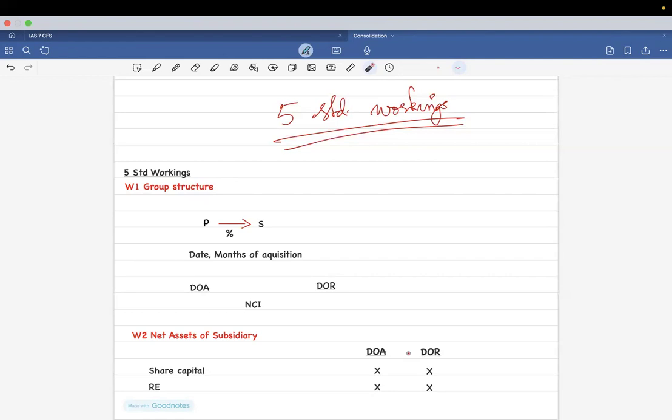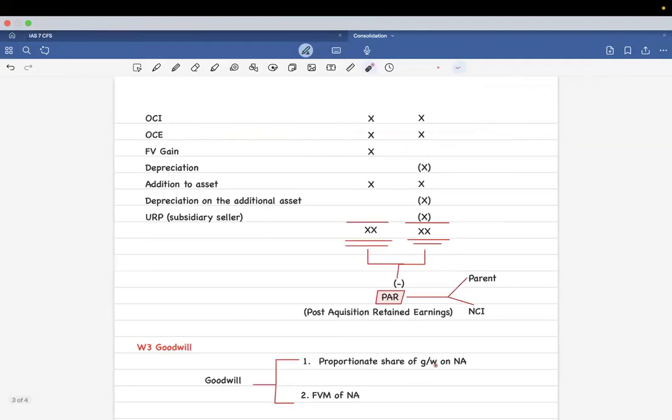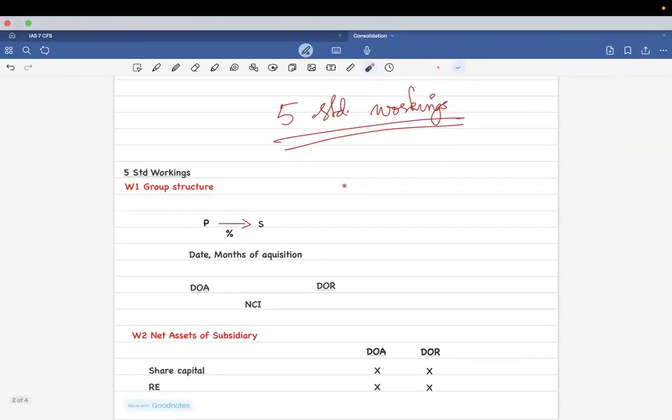So you're going to take it accordingly. Or else you will just have the DOR, and the DOA values would be separately given. Clear? That is the easiest scenario. So you have to be careful how you take it. Share capital, if there is no issue of shares, the DOA and DOR are always the same. In FR, it is always the same. Retained earnings, the chances are you have to add profit for DOA in order to find DOR, maybe.